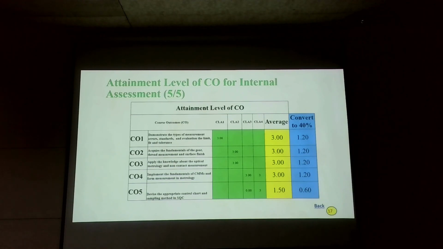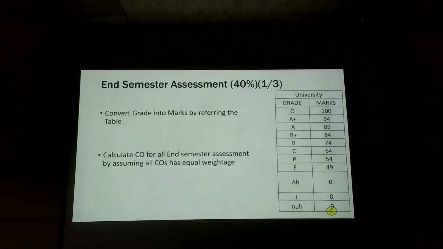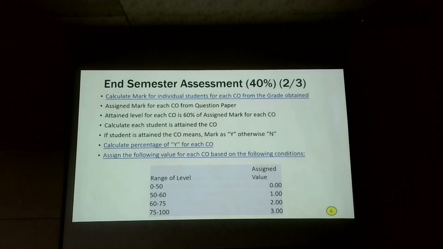Okay, getting this value. Next, back. Now for the end semester examination, the university is announcing the grade. So we are going to put the lookup table for this. Our department will follow the common table which is available in the regulation. So the same value we are also taking out. Whatever the O grade means, consider A plus means 94, like that we are going to fill it up. Next slide. Calculate this one, first one.